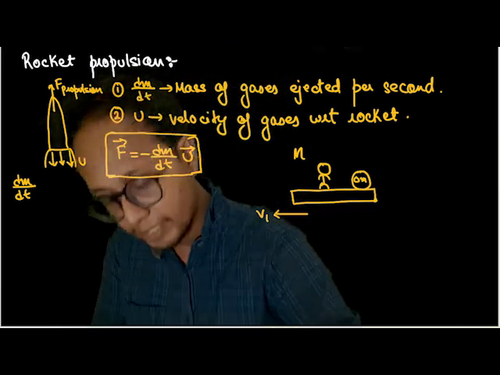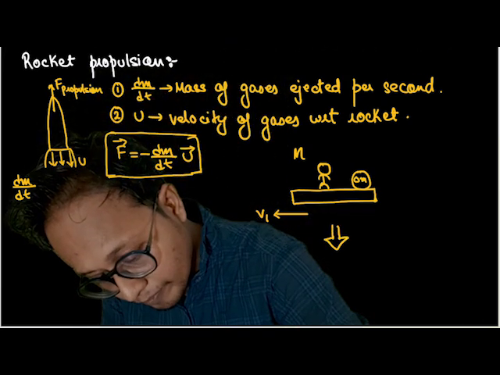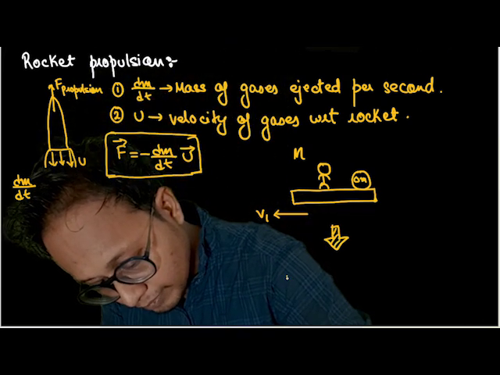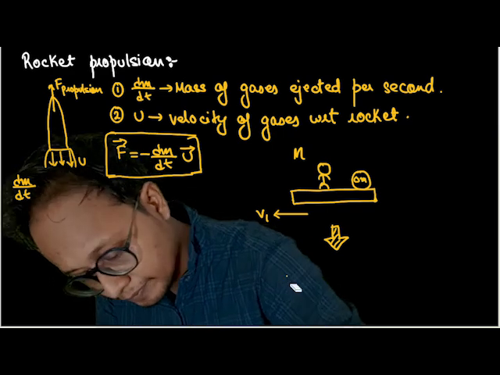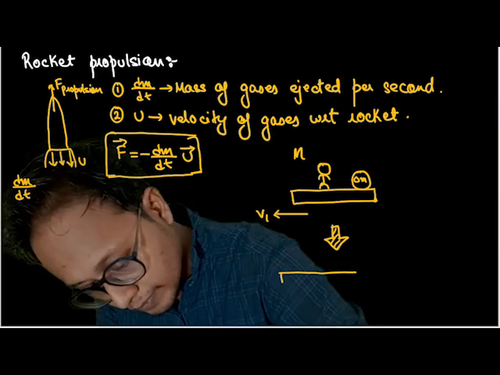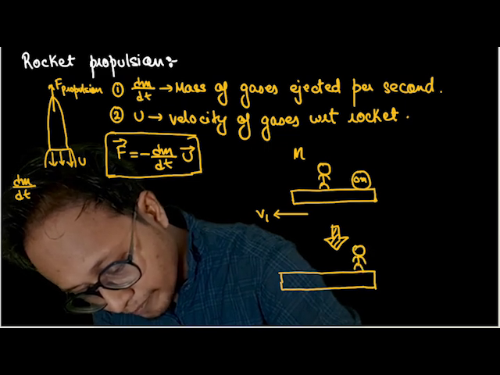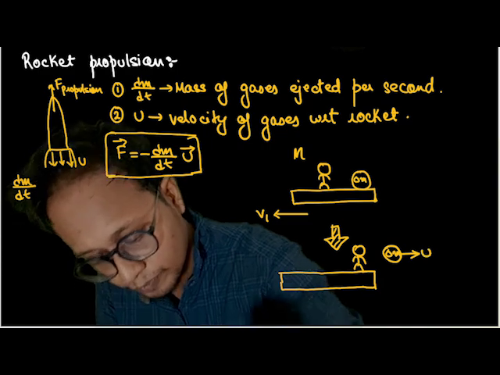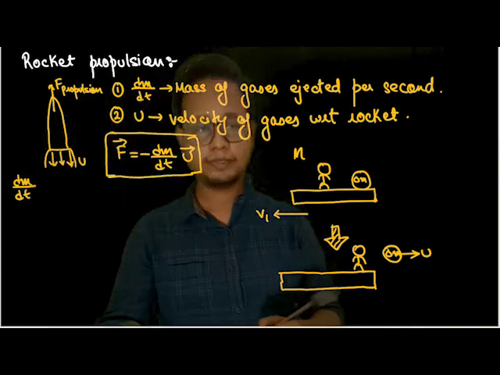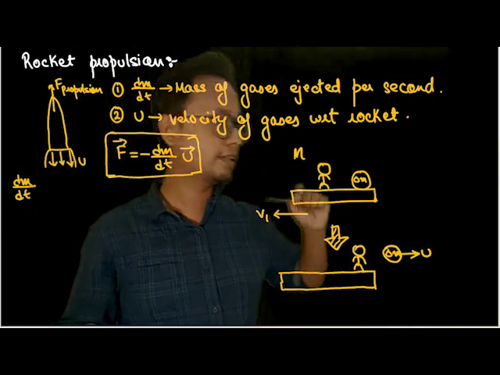And after this, what happened? In the same diagram, this person throws the stone delta m with velocity u.